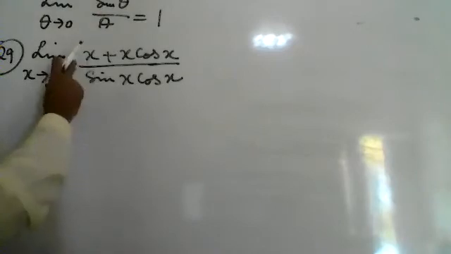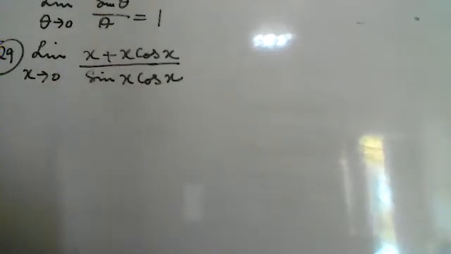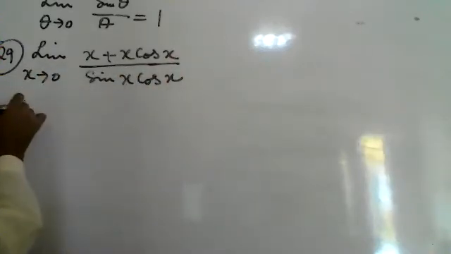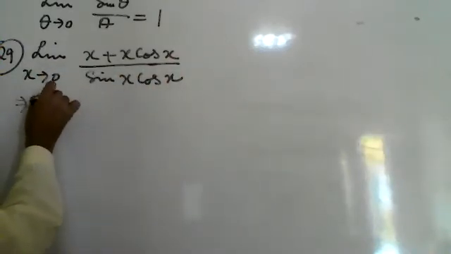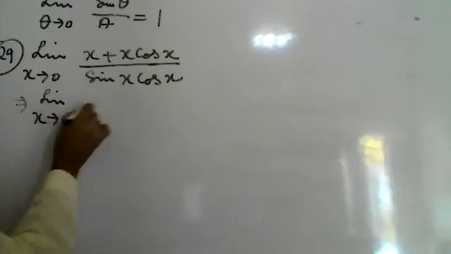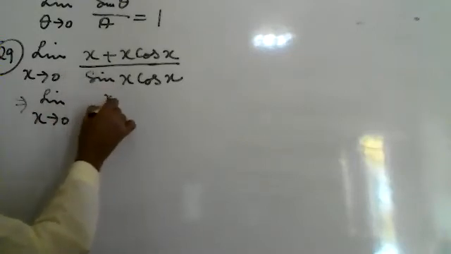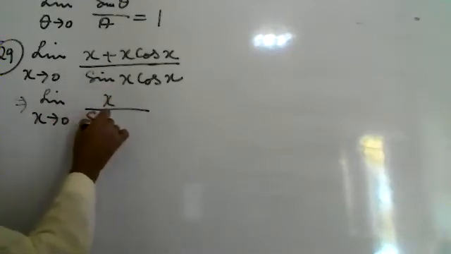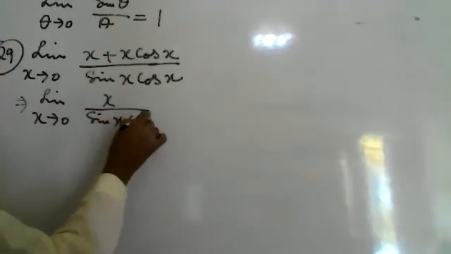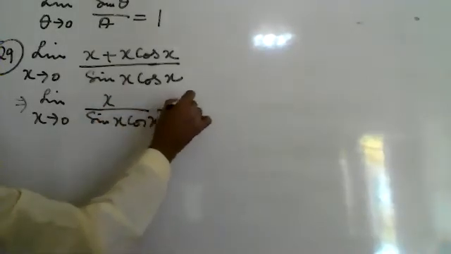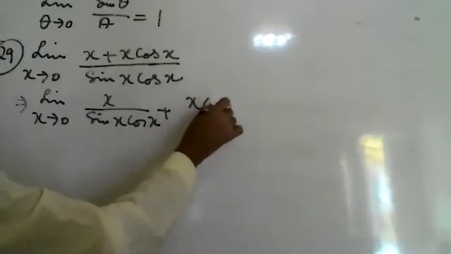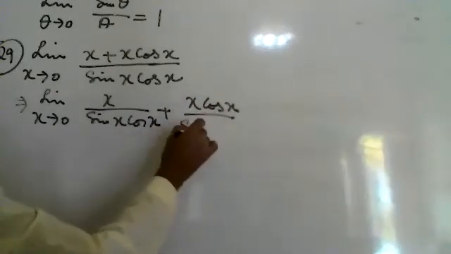I will convert this single fraction into two fractions. This will become x upon sin x cos x plus x cos x upon sin x cos x.